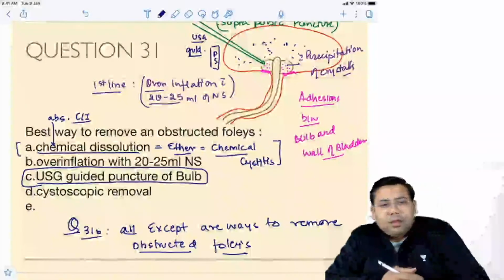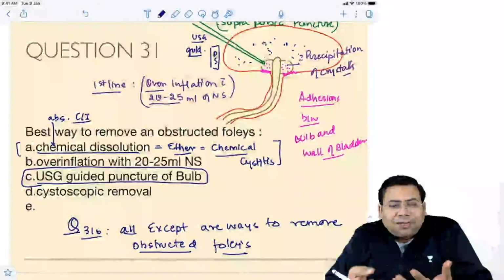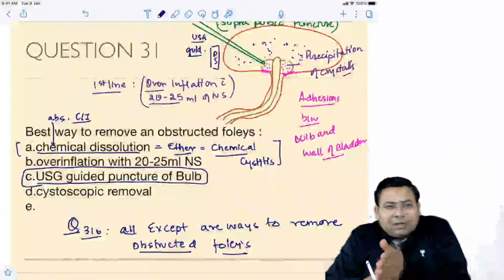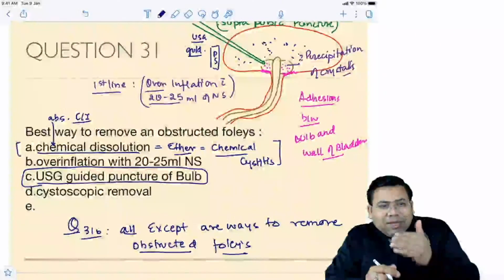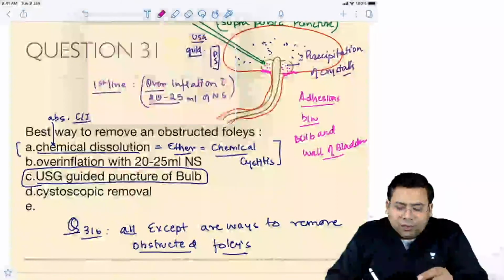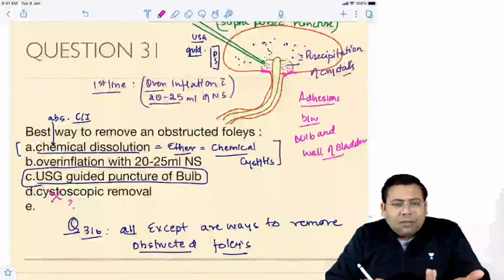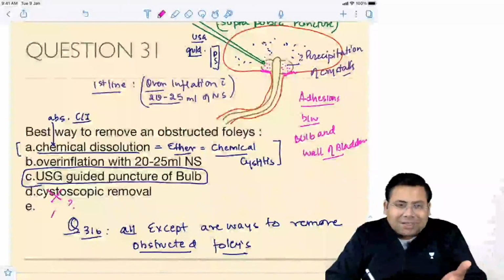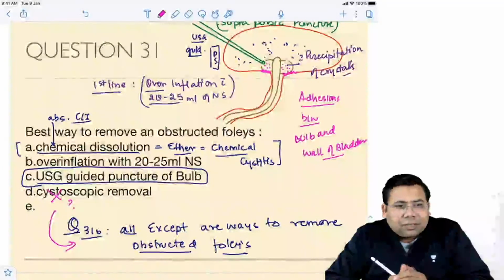Bache, the only answer is, how can you insert a cystoscope? Because the catheter is already there. So you can remove it with A, B and C, but you cannot go for cystoscopic removal. Cystoscopic removal is not possible. Because already this is there. So D is the answer for this. Are you getting this?